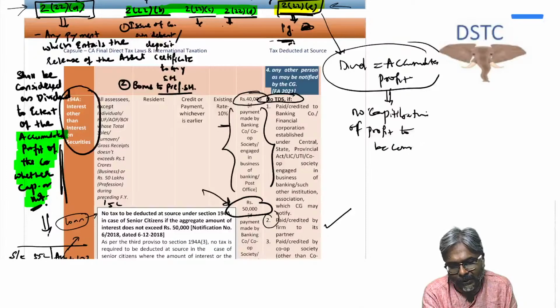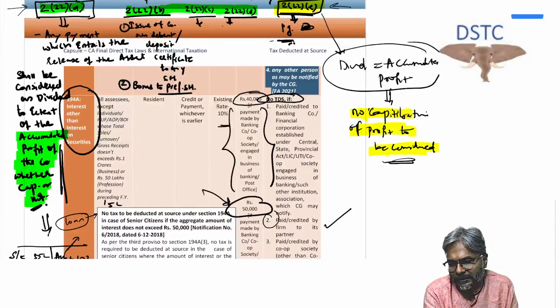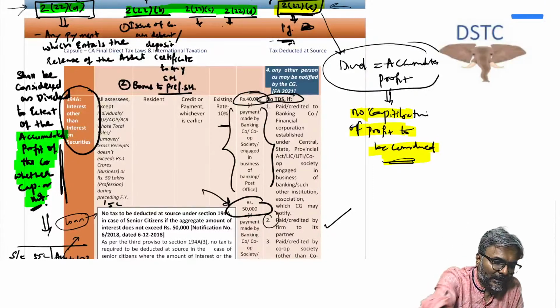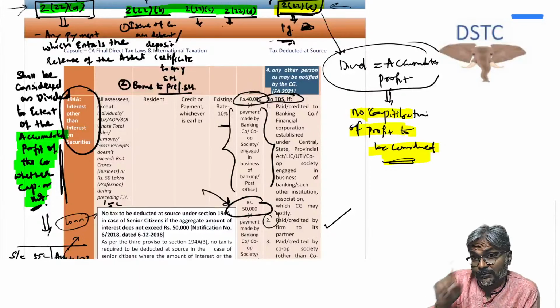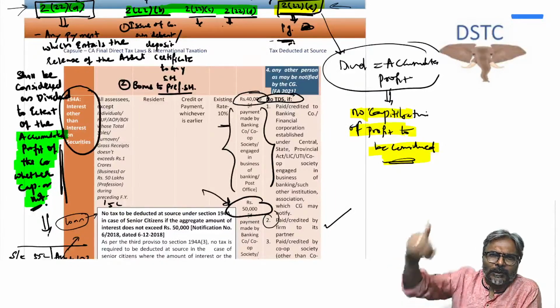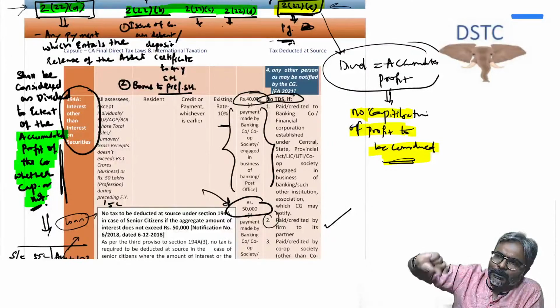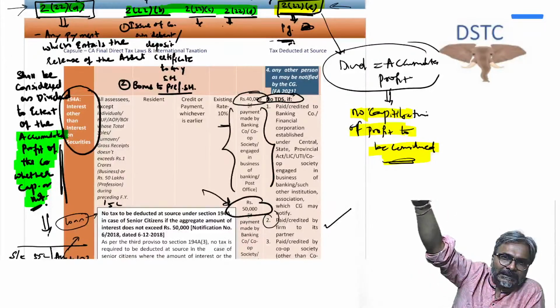So in this context of 222E, students, what happens? You will never consider the capitalization of profit in the first place so far as 222E is concerned. I hope all of you are clear with this. You'll say, sir, what is capitalization of profit? Bonus. If a company is issuing bonus, then part of the profit will be capitalized.